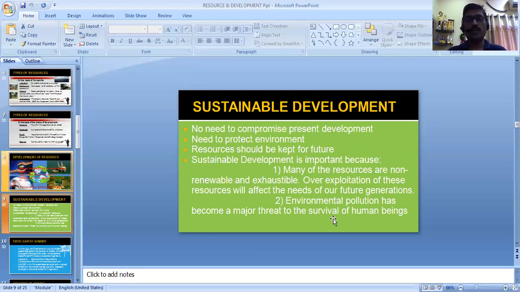And as we know that we have only one earth to live on up to now. So we need to protect the environment. Environmental pollution has become a major threat to the survival of human beings also in the last few years. So that's why sustainable development is the most important aspect nowadays.